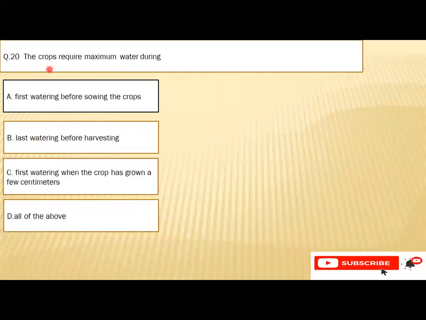Question number 20: the crop requires maximum water during A. First watering before sowing the crop, B. Last watering before harvesting, C. First watering when the crop has grown a few centimeters, or D. All of the above. So C is the right option, that is first watering when the crop has grown a few centimeters.